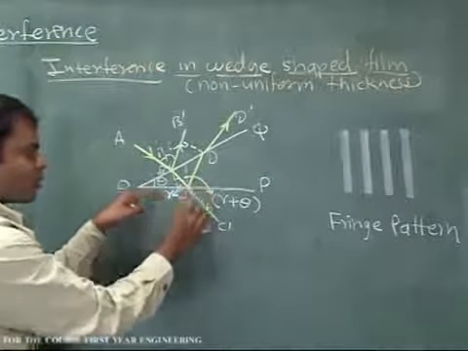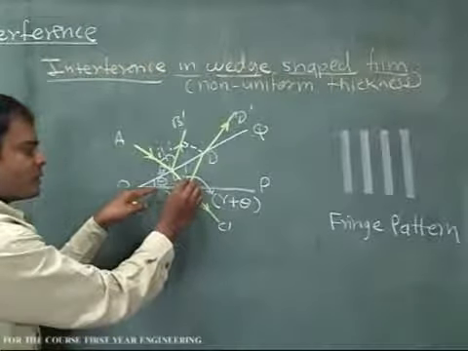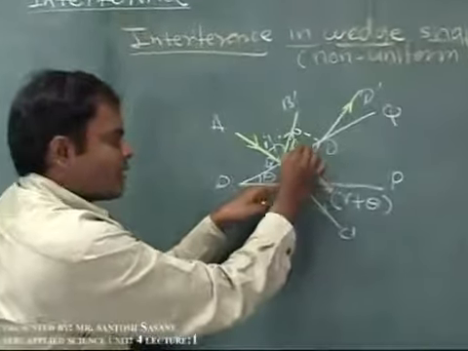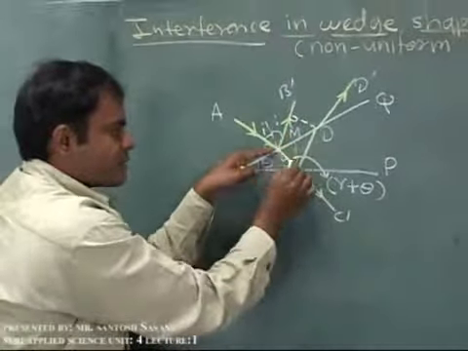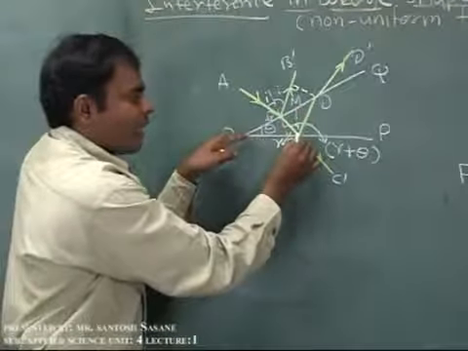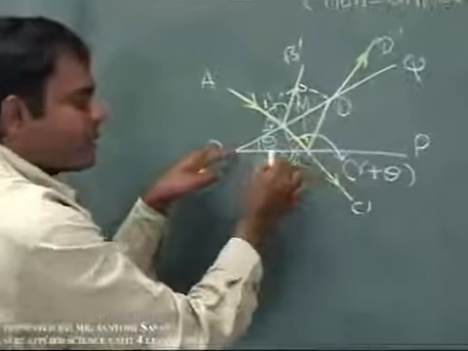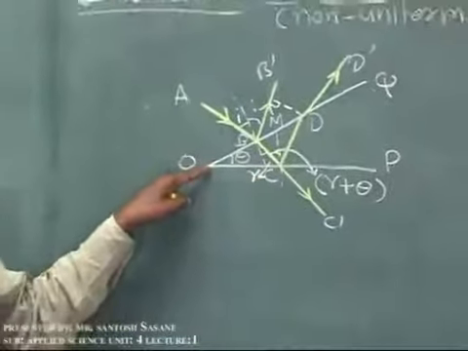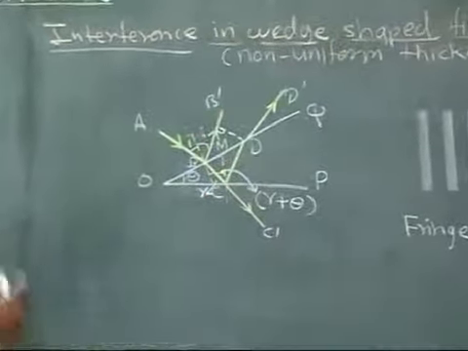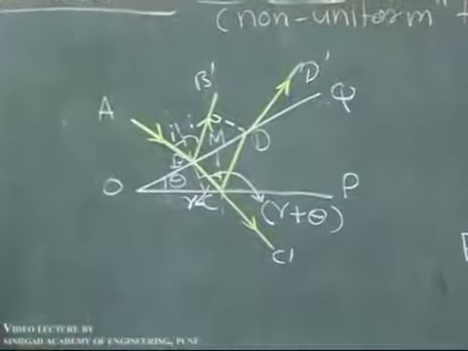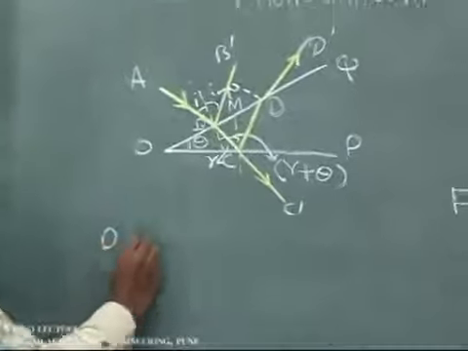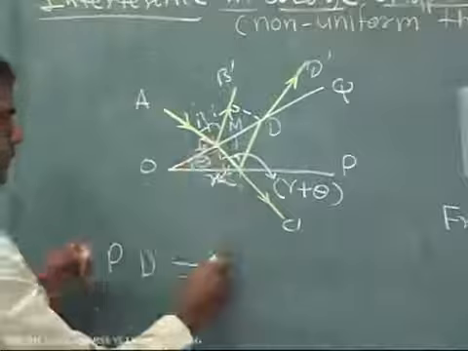Now it is very important what angle this is. So this is the normal here on the bottom surface, and from this angle, that is BC, and we will give the name here, let's say M. So this particular angle BCM is r plus theta, where theta is the angle of wedge. So this angle theta has to be added in this, and that is why some changes will occur in the path difference, and hence we can find out the path difference for this vase-shaped film. Path difference can be written here from the figure.